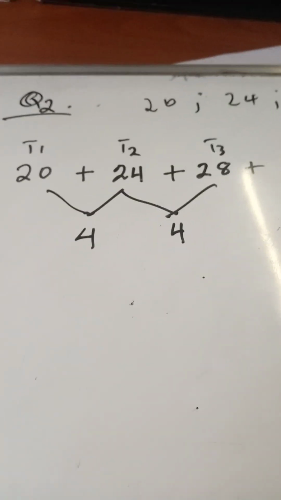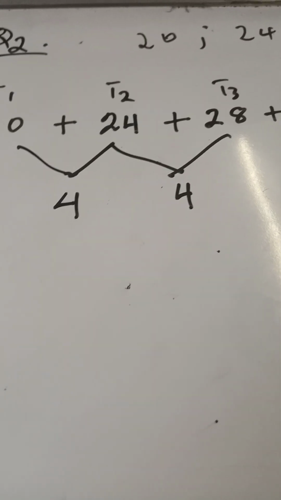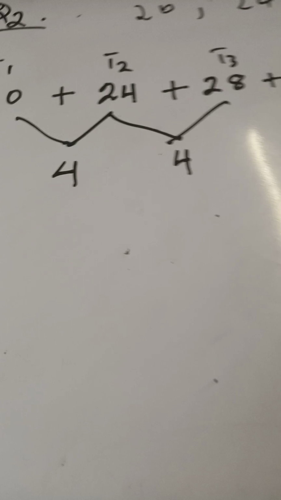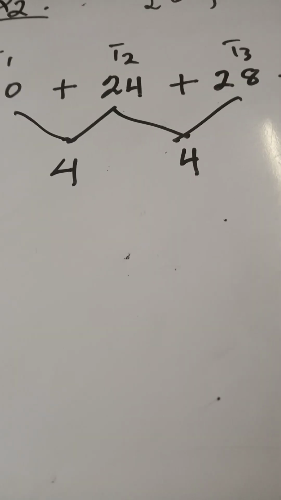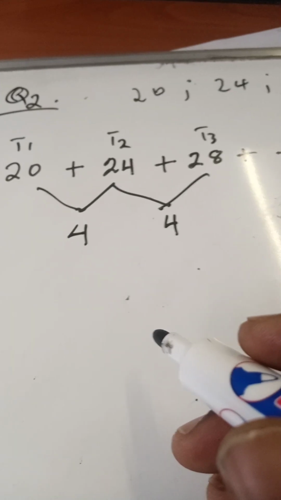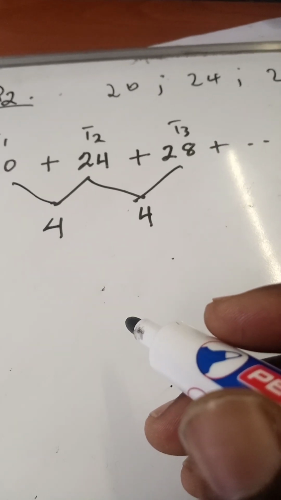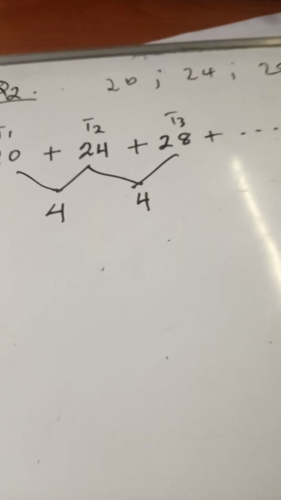So in whichever way you write it, you are not wrong, because they didn't ask you to write it in series or in sequence. So now our common difference is 4. For you to be able to solve and see which day he got 100 kilometers, we need to find the formula for the series that we have here.